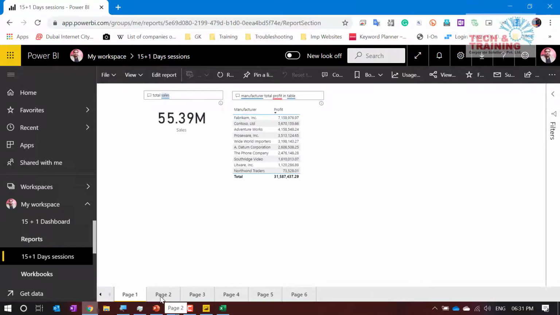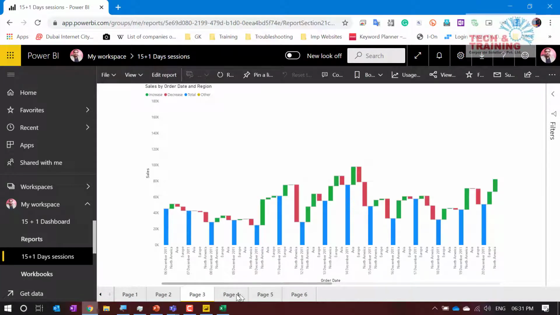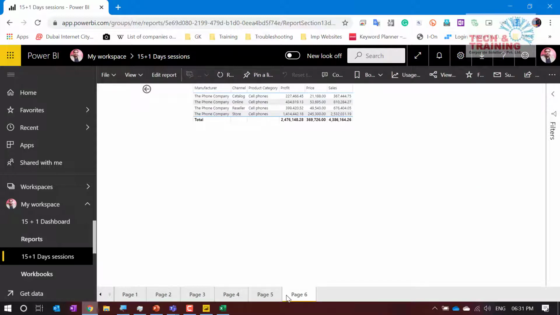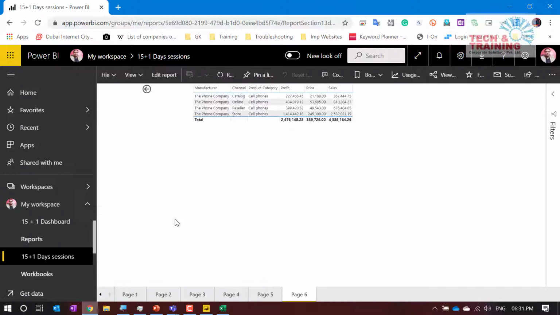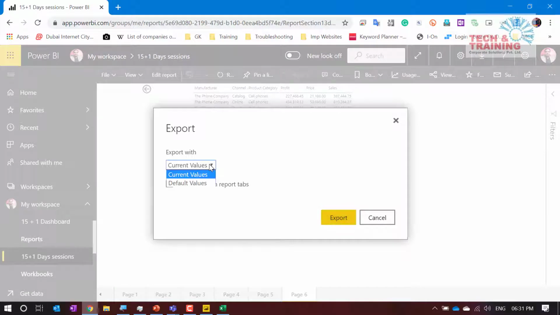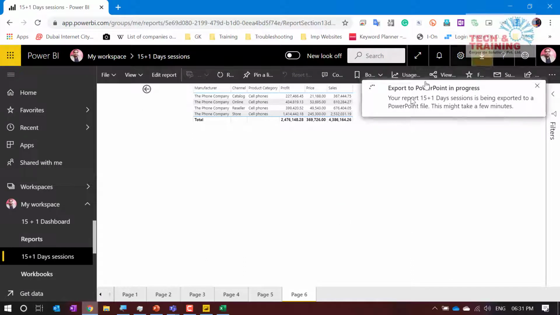Now let's say I have not made much effort in creating a casual dashboard. Let's assume that we have created an awesome dashboard. What I would like to do now is export this entire dashboard in the form of PowerPoint. I can click here and select export to PowerPoint. The moment I click on export to PowerPoint, it says current values and I click on export. So now it is going to allow me to download the PowerPoint presentation with each of these tabs. Let me tell you, this is not going to be an interactive presentation.